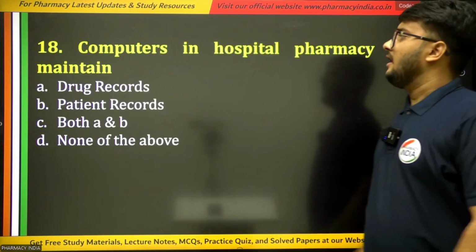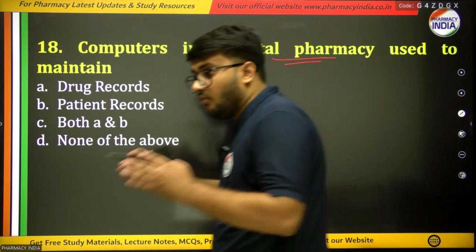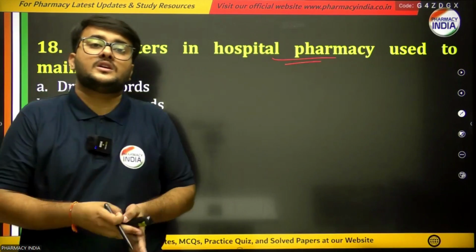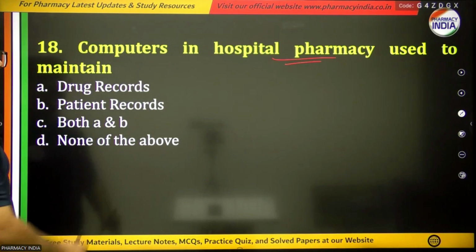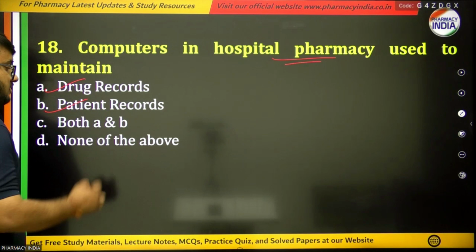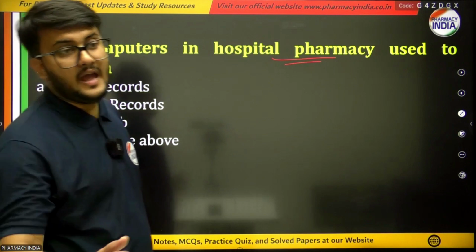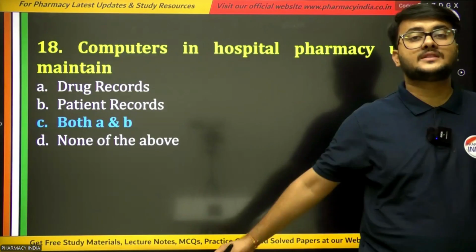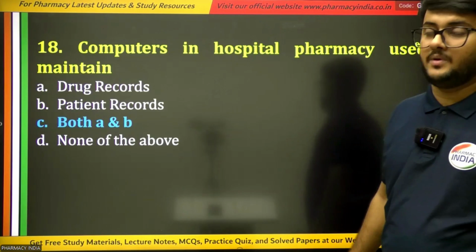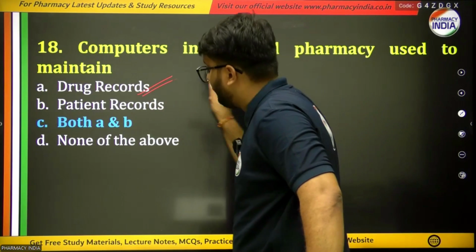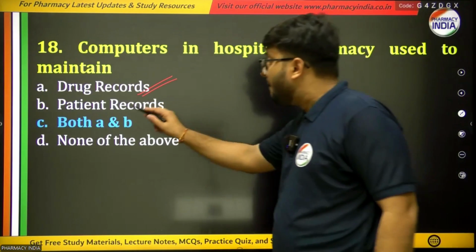Next question is, computers in hospital pharmacy are used to maintain. Why are we using computers in our hospital pharmacies? The options are drug records, patient records, both A and B, or none of the above. And the right answer is option C, because we have to maintain proper drug records and also proper records of the patients.